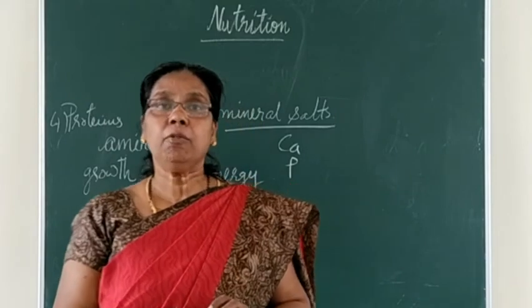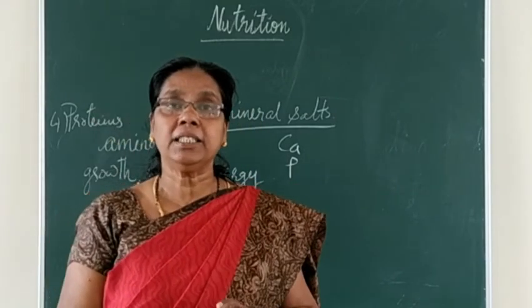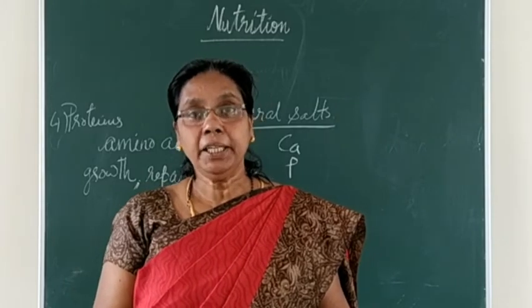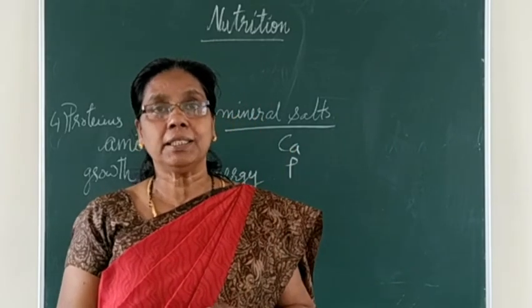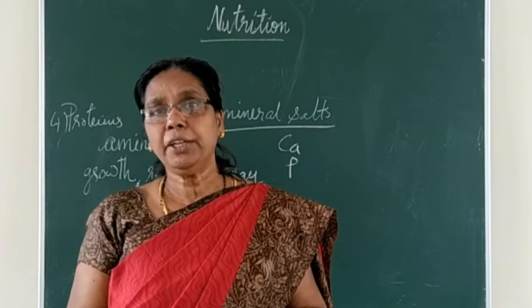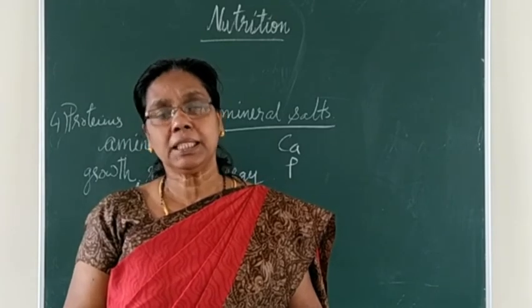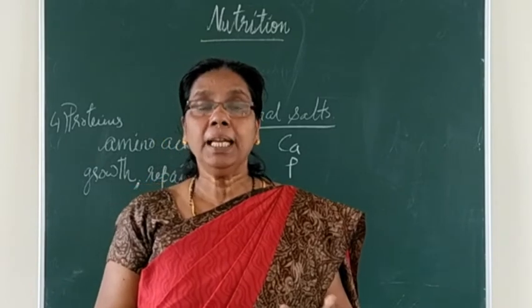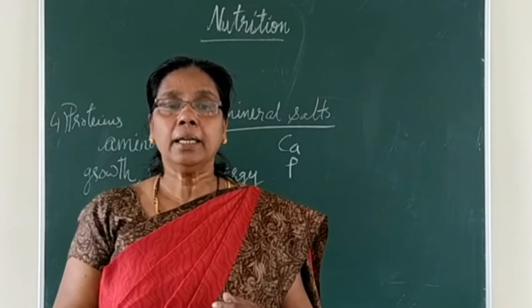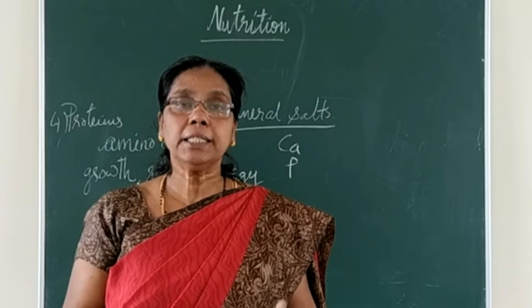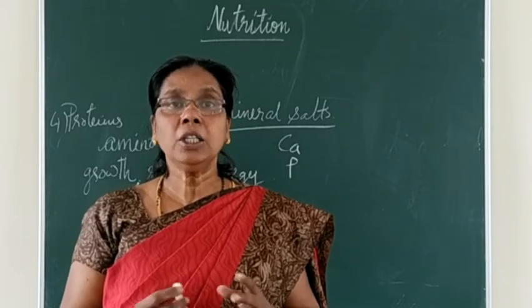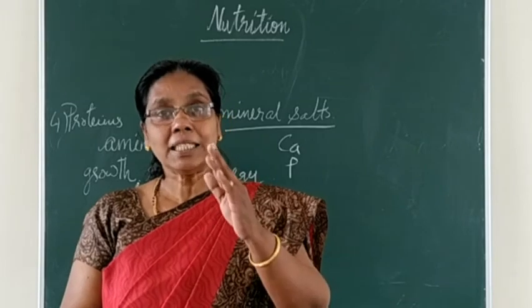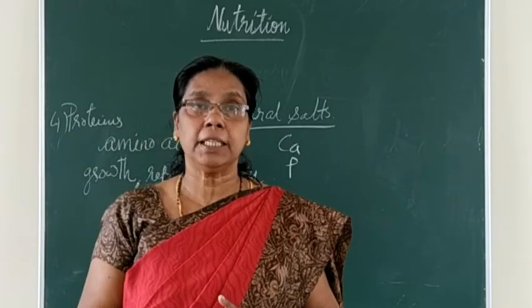Now let us see which food items are rich in calcium and phosphorus. Yes, in milk plenty of these are present. That's why milk is called a complete food, because most of the elements needed by our body are obtained from milk. So milk, meat, egg, fish, pulses, vegetables, and all these things, what is present? Yes, calcium as well as phosphorus is present.